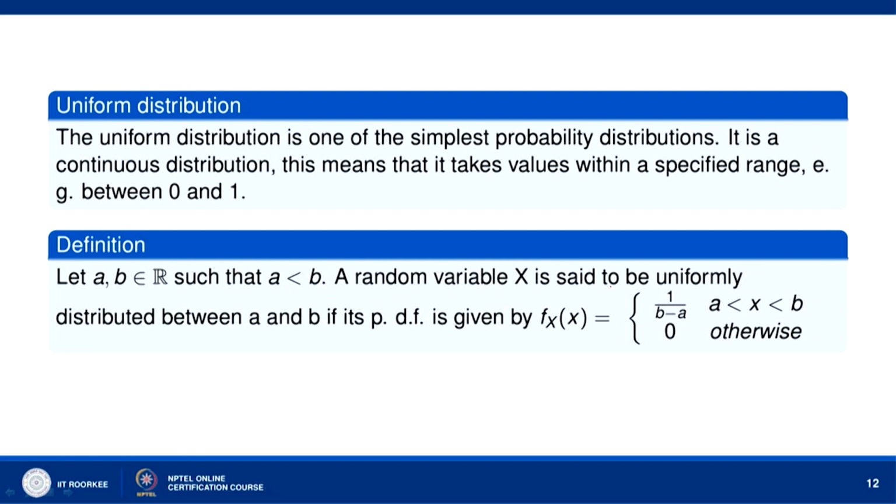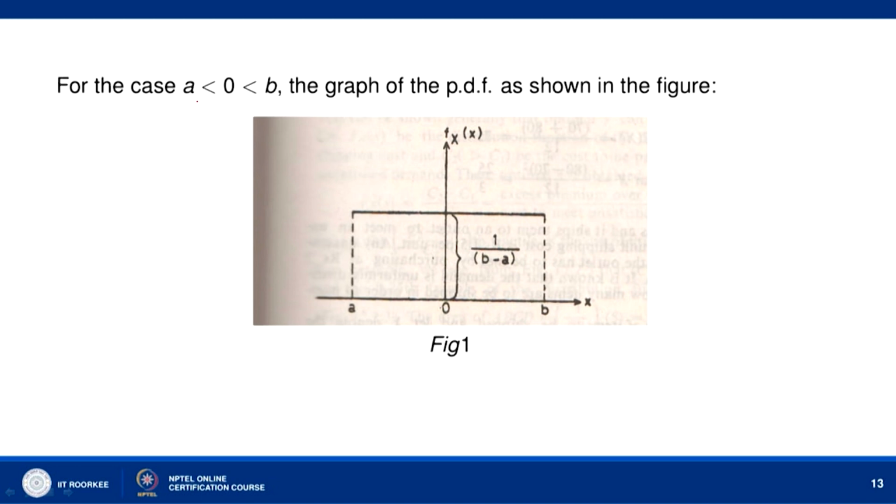A random variable X is called uniformly distributed between a and b if its probability density function is given by 1 over b minus a for a less than x less than b, and 0 otherwise. We can draw its graph. Suppose a is less than 0 less than b, then the graph of the probability density function of the uniform distribution is given by this. Between a and b it takes the value 1 over b minus a, elsewhere it takes the value 0.